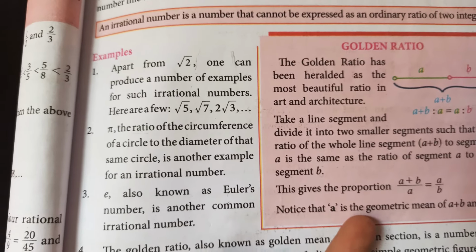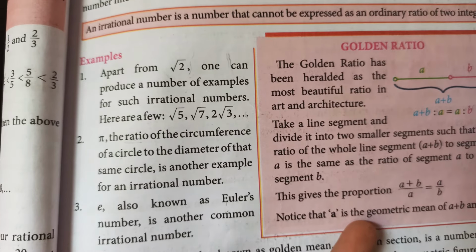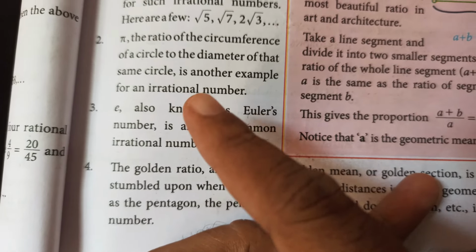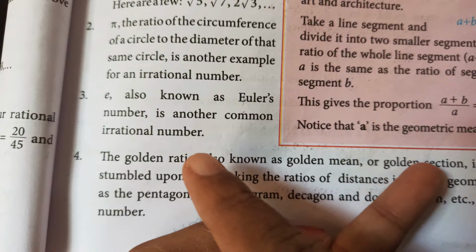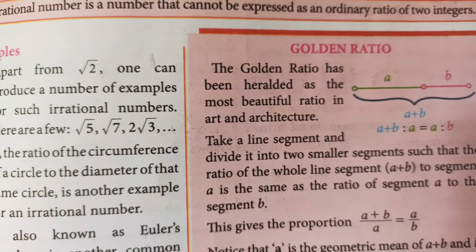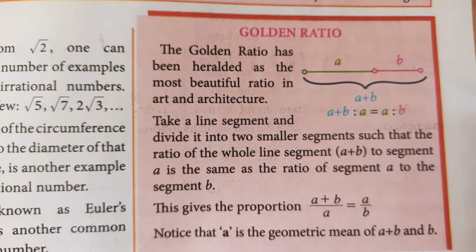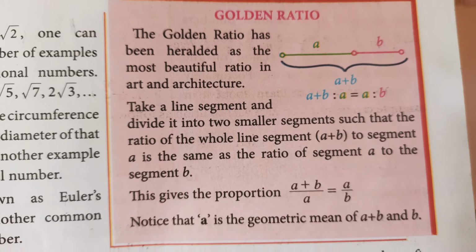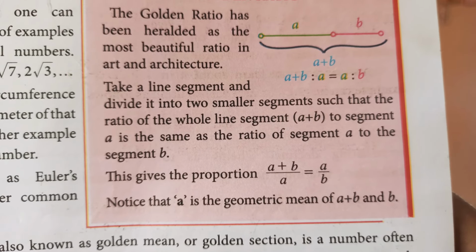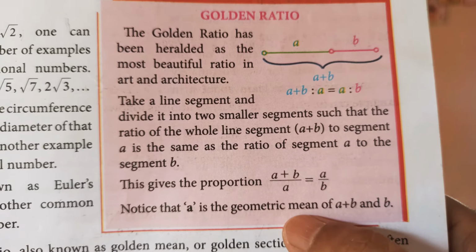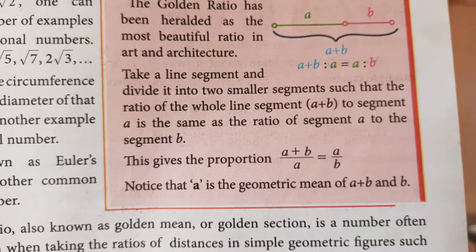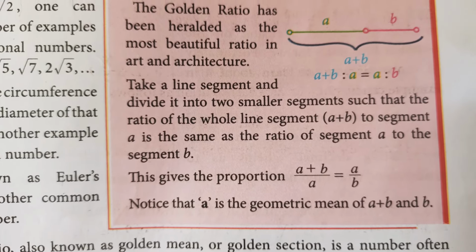You can search for the value of E, which is also given as Euler's number, and it is irrational. Here we have given the golden ratio, which has been heralded as the most beautiful ratio in architecture. So those who are going to take architecture can go through this. The golden ratio is (A plus B) by A is equal to A by B. If you are interested in continuing with architecture, you can go through this.